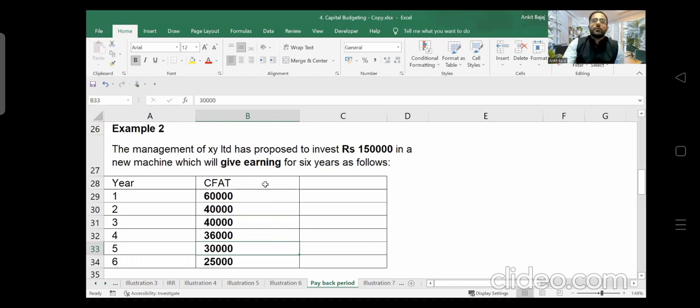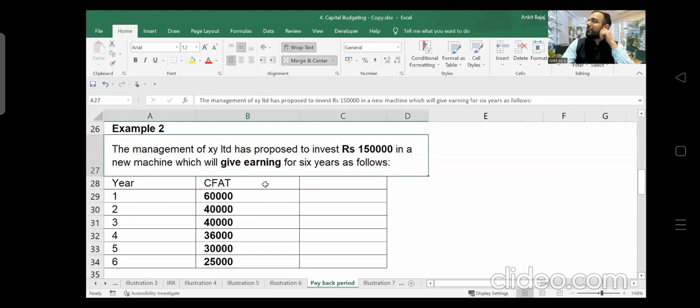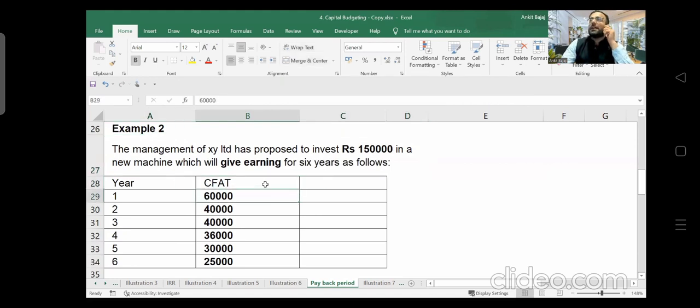Now, what you have to do is calculate the payback period for this question. What is the invested amount? The invested amount is 1,50,000. For this, you have to find out how much time it will take to recover 1,50,000 rupees. For that purpose, we have to calculate cumulative cash flows. This is the first step I have to follow.